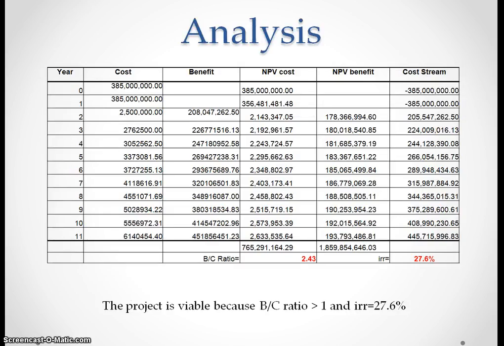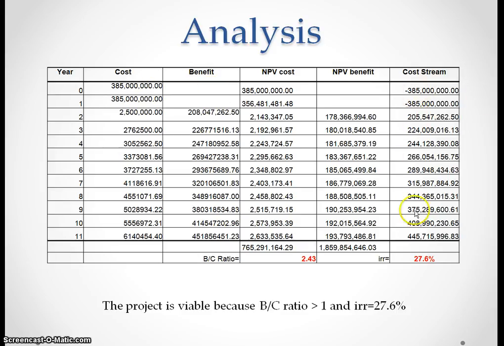So we use Excel format. This is the cost, this is the construction cost, and this is the maintenance cost, which is increasing every year, and we have the benefit, and we have the NPV cost. We discount it, and we total this up, and then the benefit cost ratio is 2.43. For the IRR you use the cost stream, which is just the benefit minus cost.